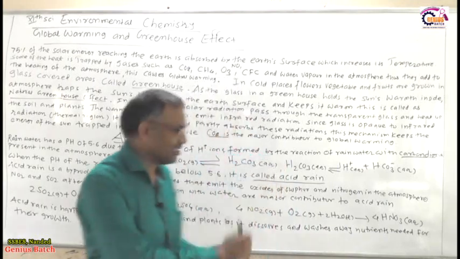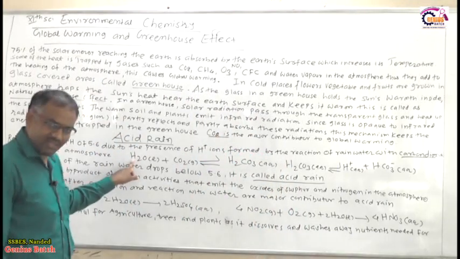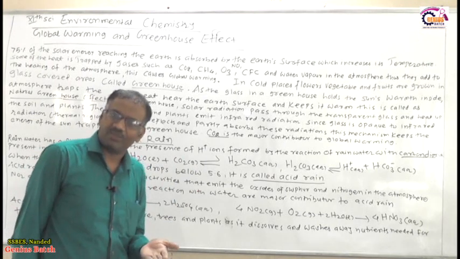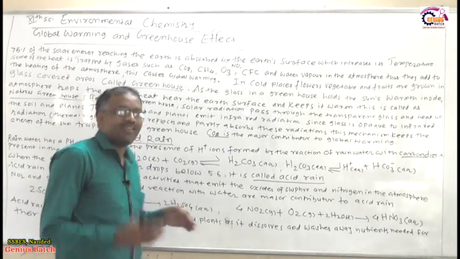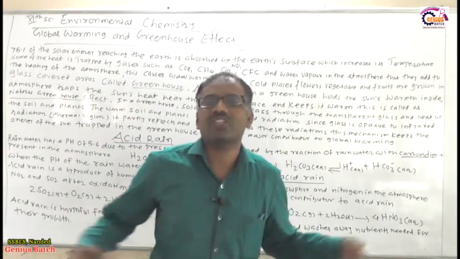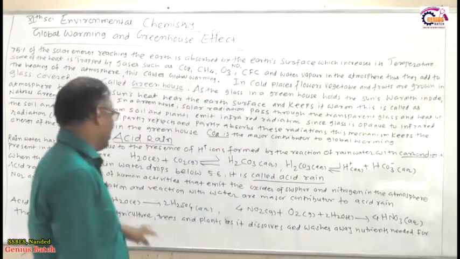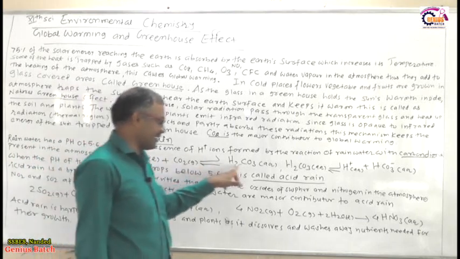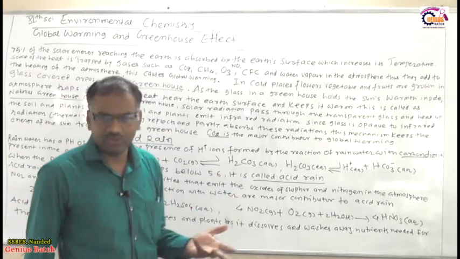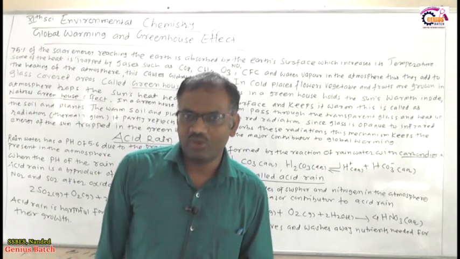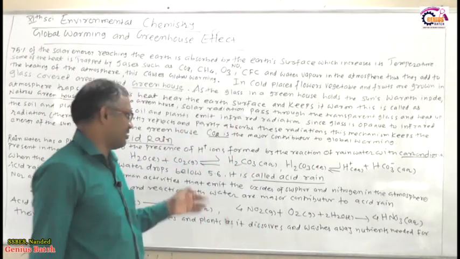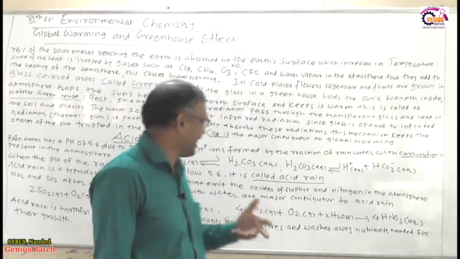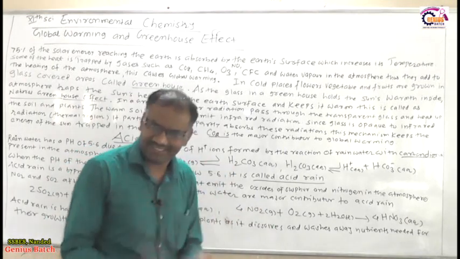What does it produce? This is the liquid water. The pH of this rain is 5.6, so that water reacts with the carbon dioxide which is already present in the atmosphere. So they react, and carbon dioxide and liquid water react to form H2CO3, aqueous. It is in a gaseous form, no doubt, but it is an acid.